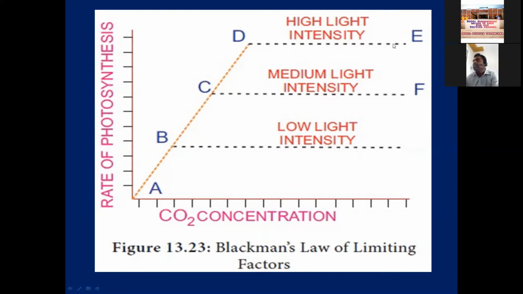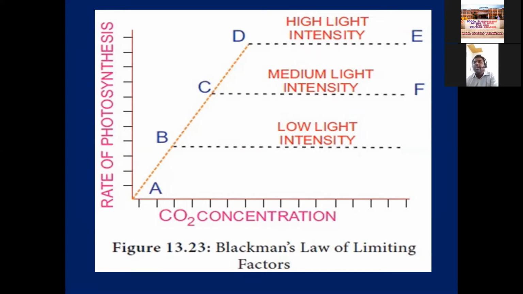We can show the graph going downside. Why? Because when the light intensity is high, the CO2 percent has to be increased along with the intensity. But high light intensity also leads to stomatal closure, so CO2 does not enter into the leaf.